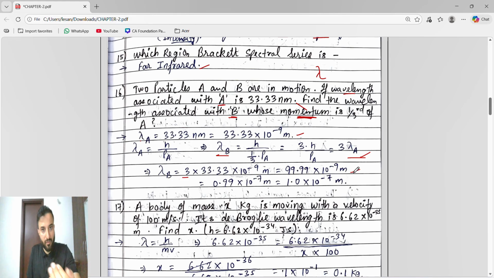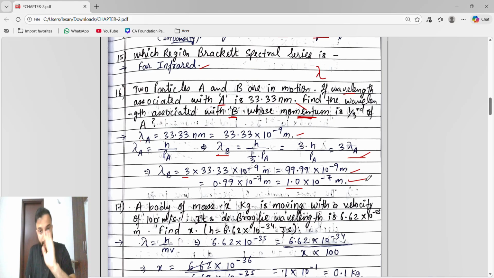In the option, if you see, all is given in 10 to the power of minus 7. So what do we have to do, guys? We have to move this to the left side. So it will become 0.99 into 10 to the power of minus 7 meter. We can write 0.99 as 1, correct? So 1.0 into 10 to the power of minus 7 meter.